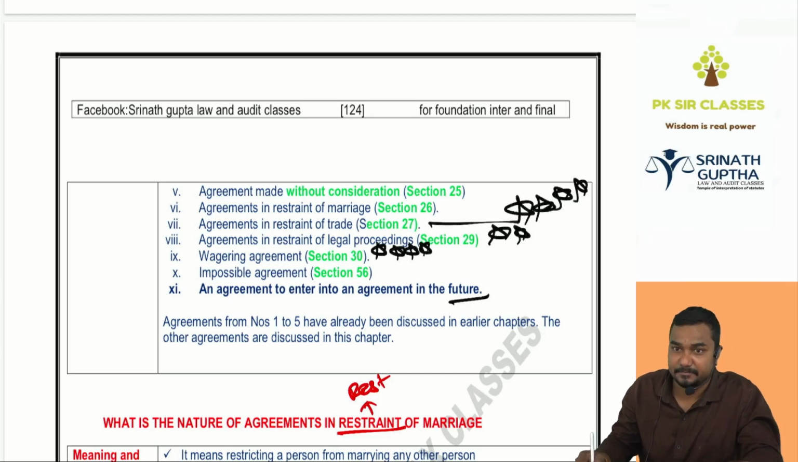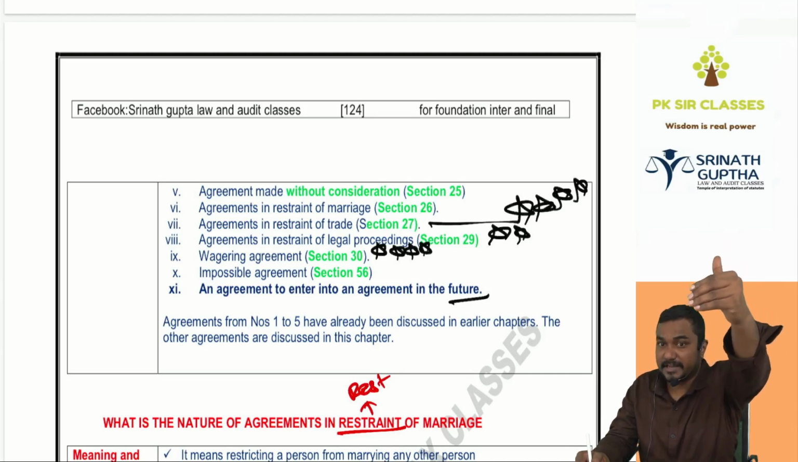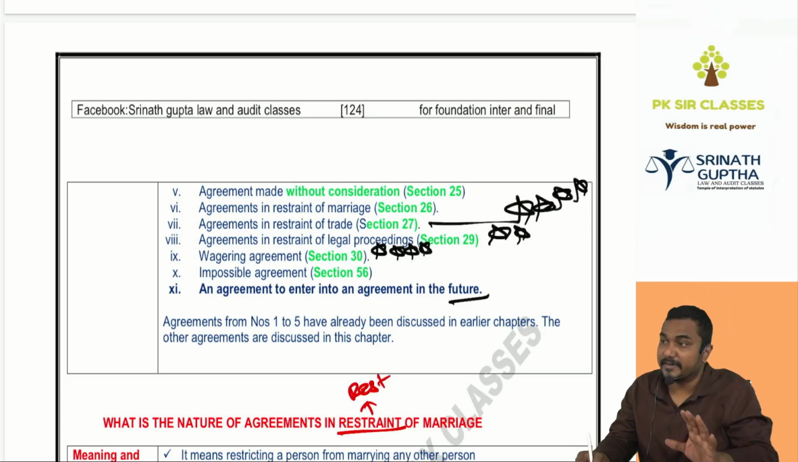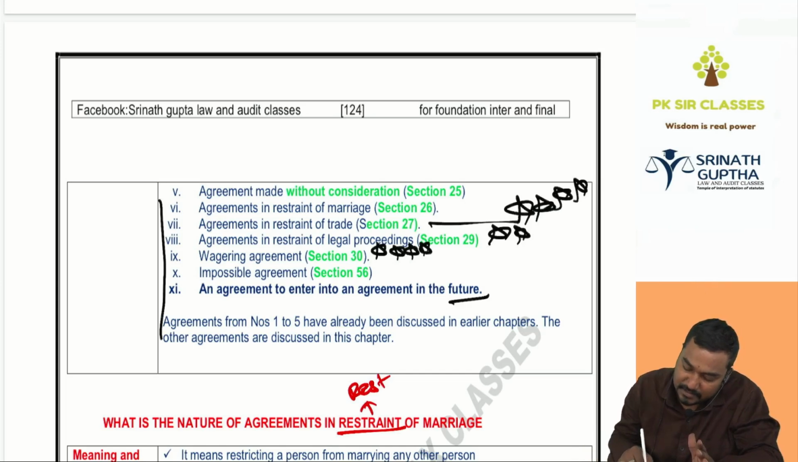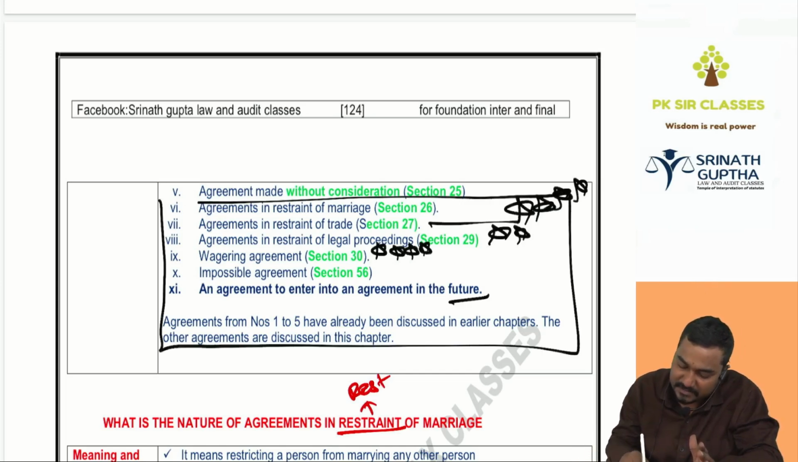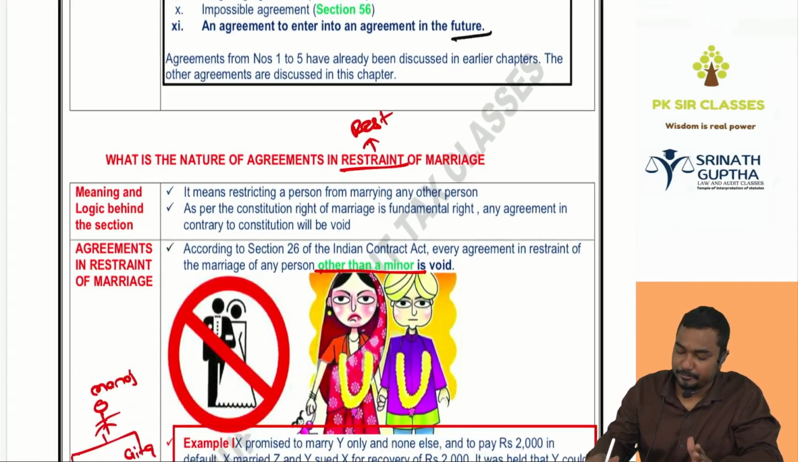Future is uncertain. I am entering into an agreement with you to enter into an agreement in the future. What is future? Next minute is future, next hour is future. So that's why it is uncertain. It is void ab initio. So till 5 we have discussed in the earlier chapters. From 6 we should discuss in this chapter. Done. The first one is the agreement in restraint of marriage.